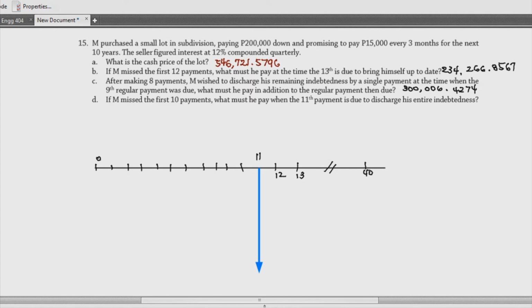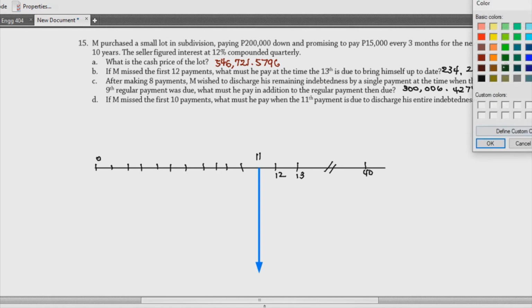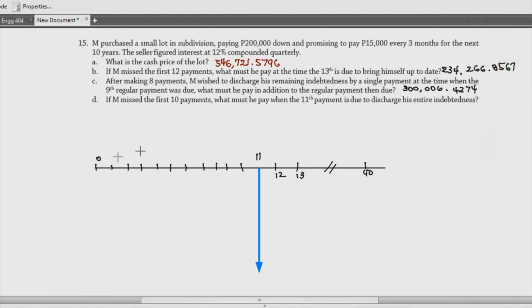And then, alam naman natin na if you want to bring all of this, we have to make sure na we incorporate yung ating mga supposed payments natin. You can do this using a broken line, no? Pero since wala ditong direct broken line, I'll just use the gray one to indicate yung ating mga supposed payments na dapat binayaran mo. By the way, this one, since alam naman natin na hindi siya nagbayad for these payments, magiging deferred annuity na to, diba? And then for this one is hindi naman sila deferred kasi hindi na siya binayaran eh. So wala tayong tawag dun sa ganun.